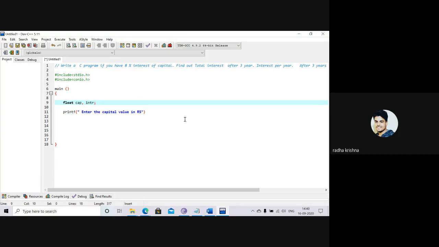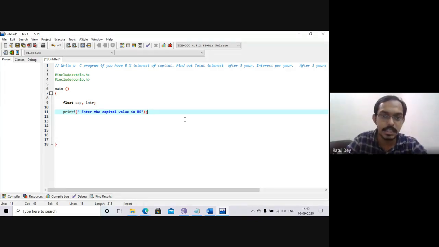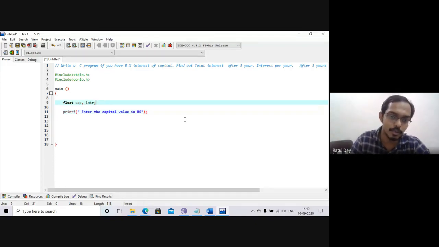Sir, we weren't asking about capital, we were asking about the rate. Now the rate is 8%. You can use integer, you can use float. I will just take integer first, and next we have to convert to float. So it takes the basic amount.